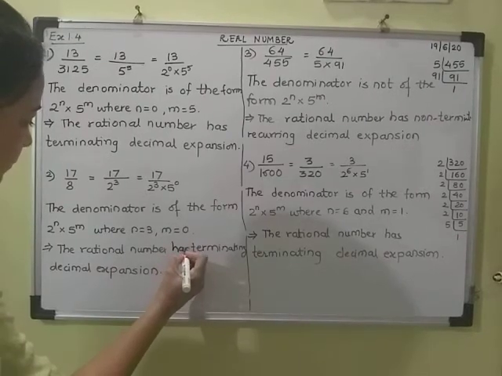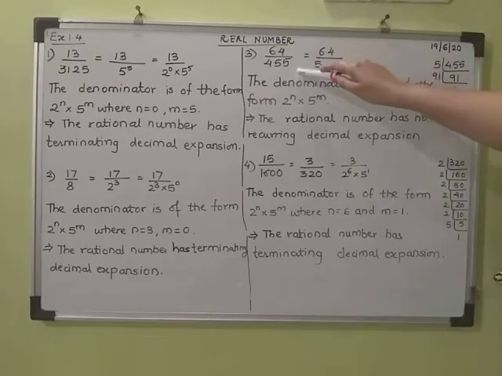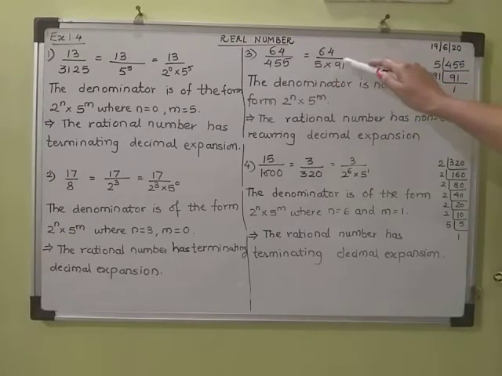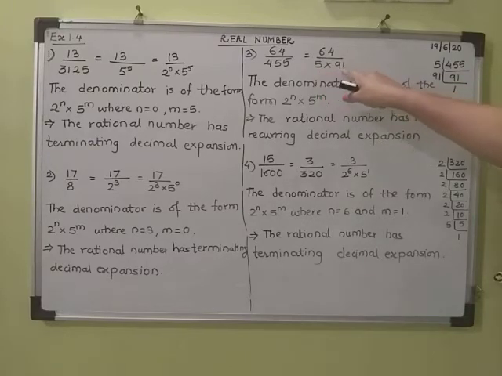Next, third one, 64 upon 455. What I did, I factorized 455. You can see here my rough work. So 455 is 5 into 91, and 91 is not divisible further by 2 or 5, so we write this as 5 into 91.